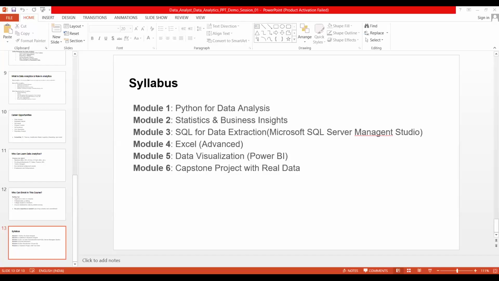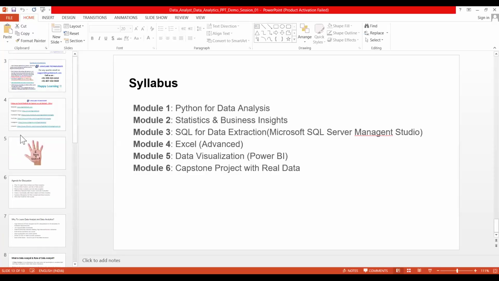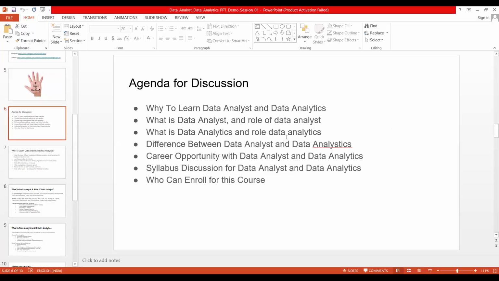Okay, so here guys, today we have understood what is the role of a data analyst and the role of data analytics, and why to learn this. We understood the difference between data analyst and data analytics, the roles and responsibilities of each, and the career opportunities.